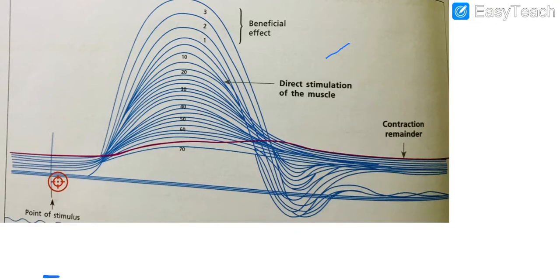First of all, how did you record this graph? Say this is the drum, and the recording lever is over here. The drum is moving. You provide the first stimulus and you get the graph.